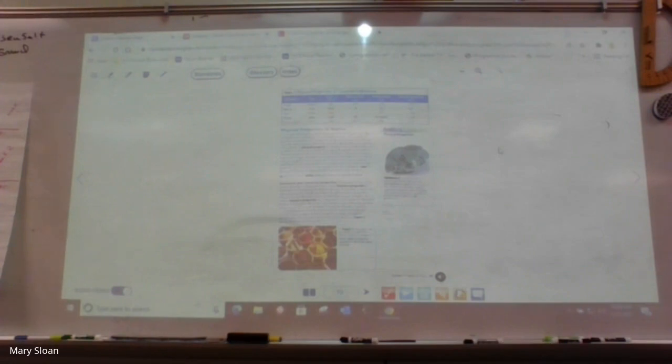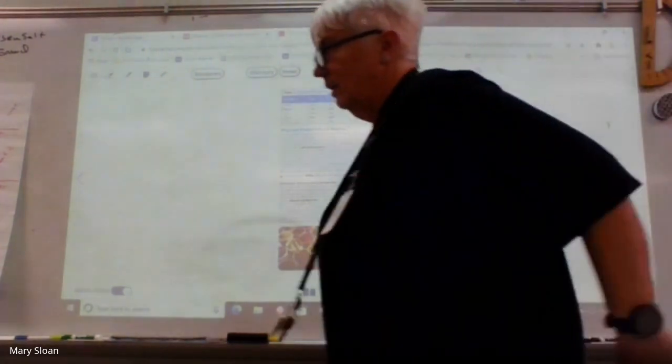And what is the one example they gave us for an extensive one? I mean, intensive one. No, it gave us one that was an intensive property. Density. Please write that down. Next page.